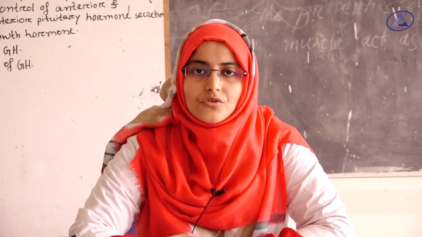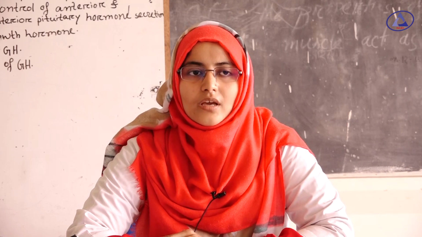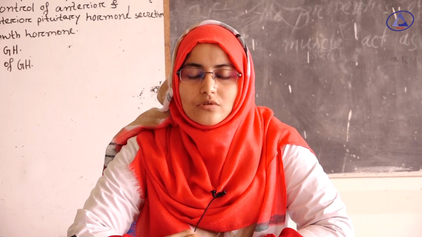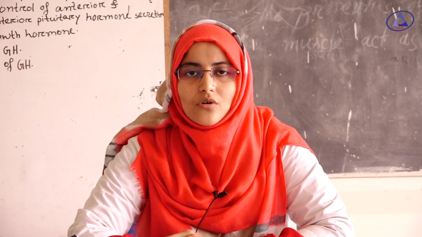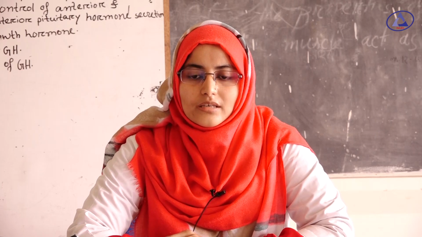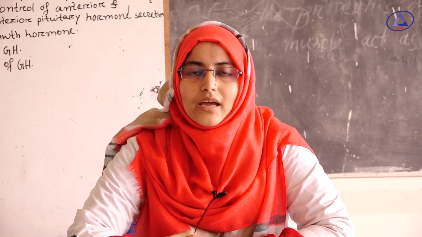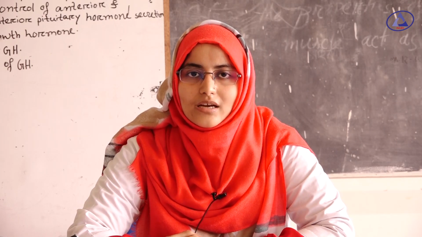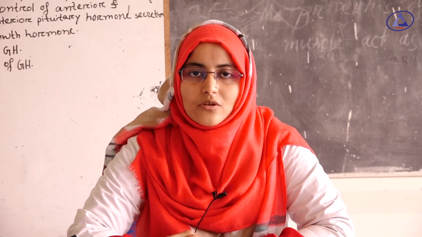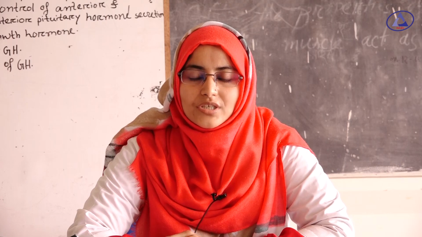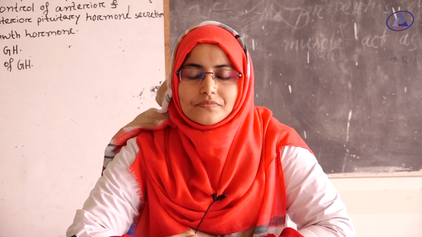The hypothalamic control of anterior pituitary gland and posterior pituitary gland hormone secretion. The hypothalamus controls the anterior pituitary gland secretion by its stimulating and inhibitory hormone secretion, through the hypothalamic hypophyseal portal vessels. And the posterior pituitary hormones are synthesized in the hypothalamus, in the supraoptic and paraventricular nucleus of the hypothalamus, and then transported into the posterior pituitary gland through the hypothalamic hypophyseal tract.